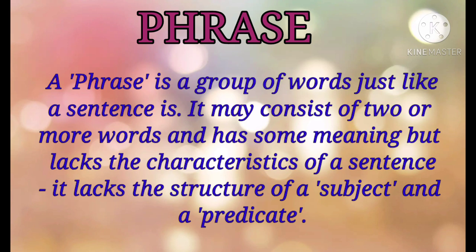Now let's see what a phrase is. A phrase is a group of words just like a sentence is. It may consist of two or more words and has some meaning but lacks the characteristics of a sentence. And which are those characteristics? They are subject and predicate. It lacks the structure of a subject and predicate. So in a phrase, there may be two or more words and they might have a meaning, but it does not have a subject and a predicate that I have explained just now.